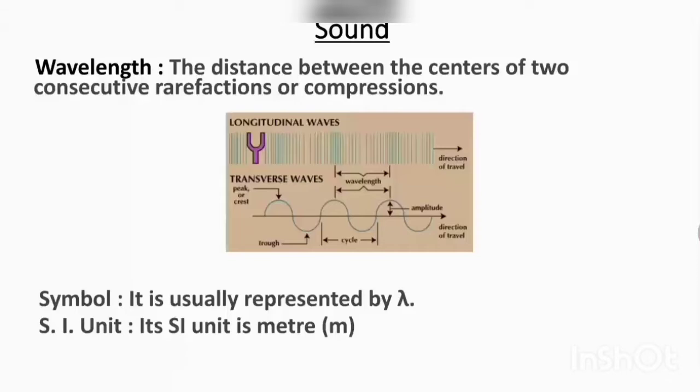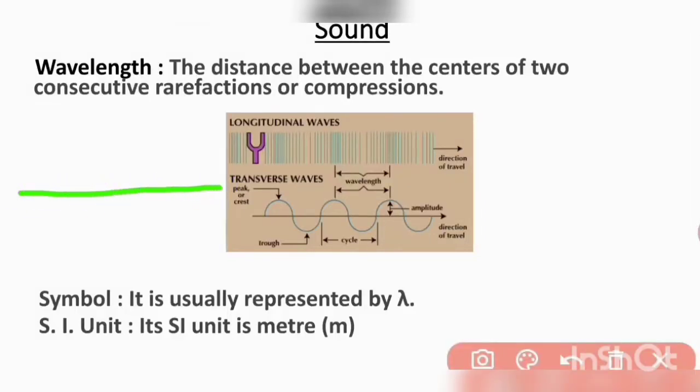First is wavelength, the distance between the center of two consecutive rarefactions or compressions. That means the minimum distance in which a sound wave repeats itself is called wavelength.